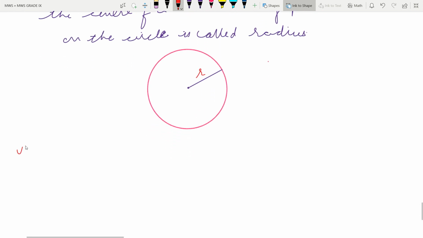Now the fifth point. Fifth is square. So how can you define a square? First of all, a square is a quadrilateral.